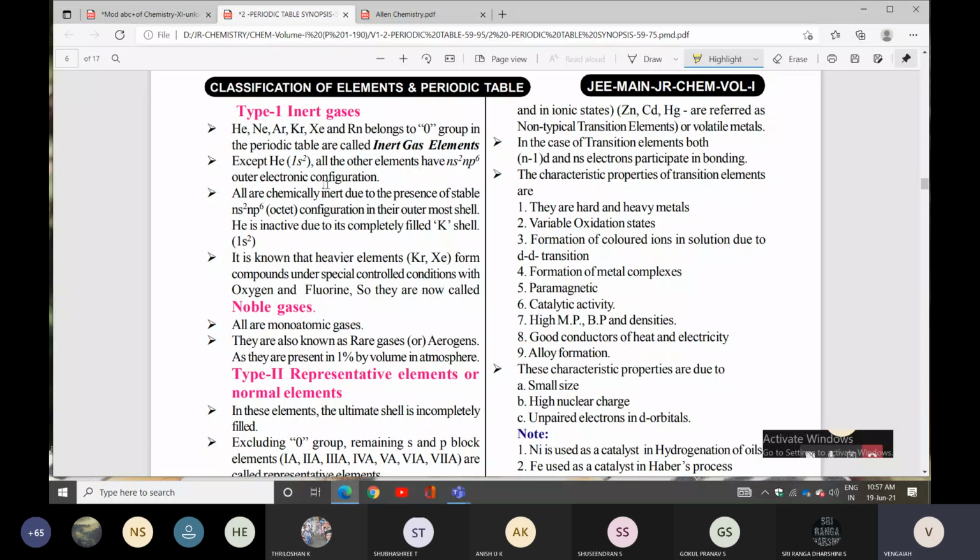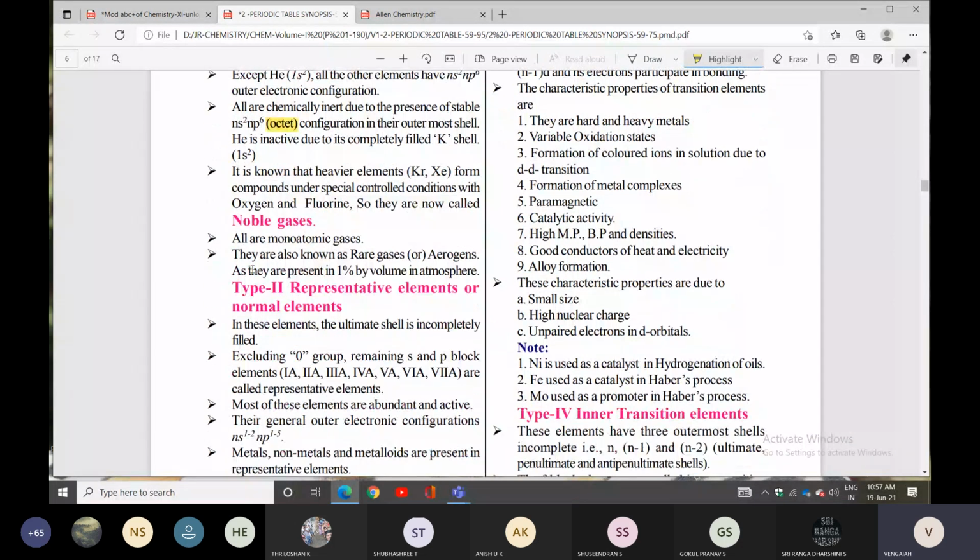It is known that heavier elements form compounds under special controlled conditions, with oxygen and fluorine. So they are now called noble gases. Xenon and krypton react with oxygen and fluorine, forming oxyfluorides, oxides, and fluorides. This will be discussed in second year, the 18th group elements.